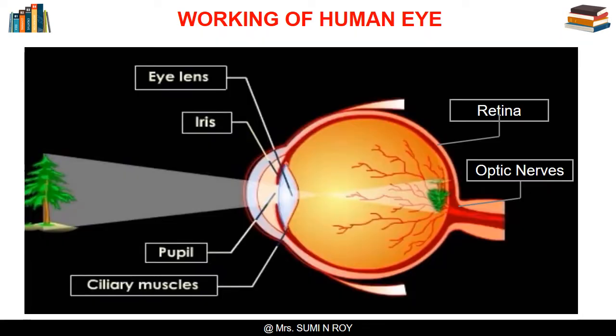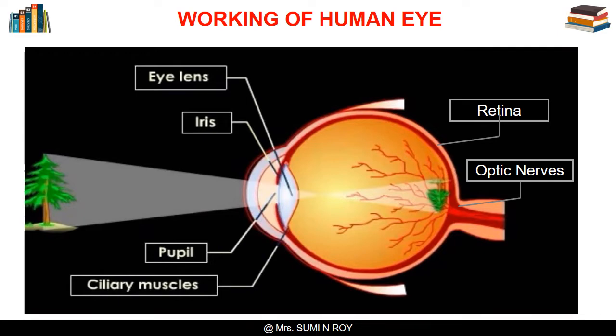The retina has numerous sense receptors to collect information about an image. These receptors are actually the endings of special nerve cells. The axons of these nerve cells come together to form the optic nerves. Image information is transmitted to the brain by these nerves. The brain uses this information to show the image.